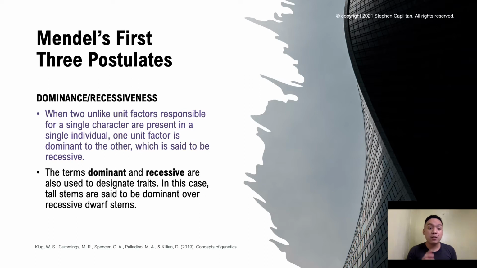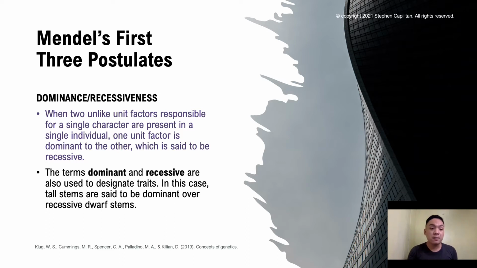Next will be your dominance and recessiveness. When two unlike unit factors responsible for a single character are present in a single individual, one unit factor is dominant to the other, which is said to be recessive.